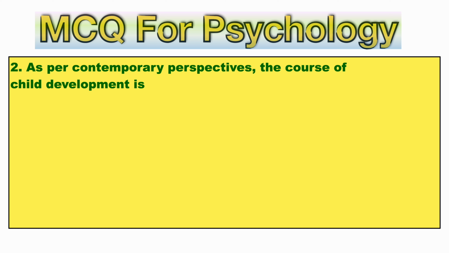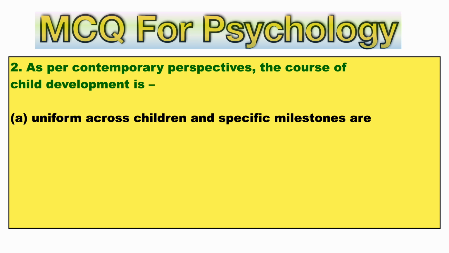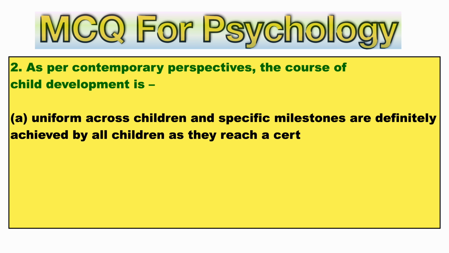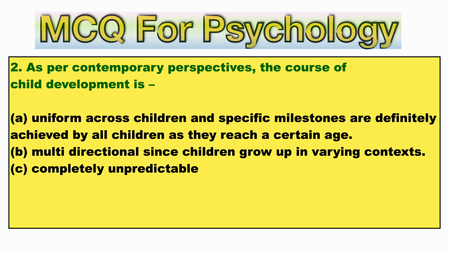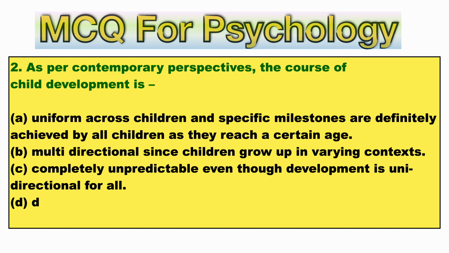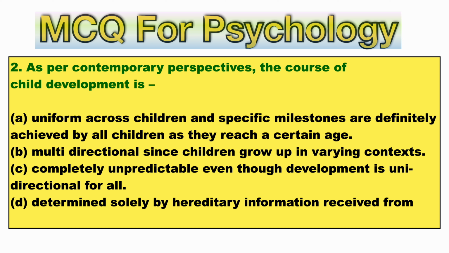Second question, question number 2. As per contemporary perspectives, the course of child development is A. Uniform across children and specific milestones are definitely achieved by all children as they reach a certain age. B. Multidirectional since children grow up in varying contexts. C. Completely unpredictable even though development is unidirectional for all. D. Determined solely by hereditary information received from parents. The right answer is option number B, multidirectional, since children grow up in varying contexts.